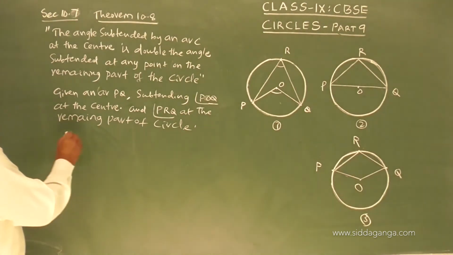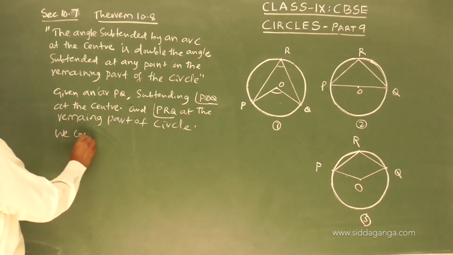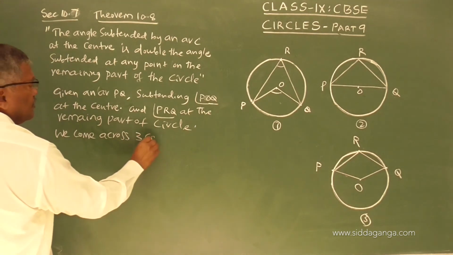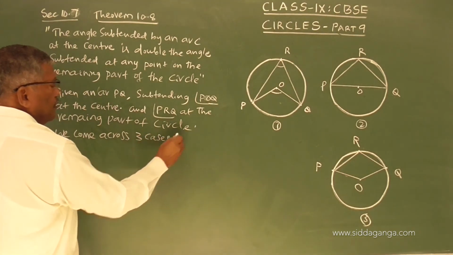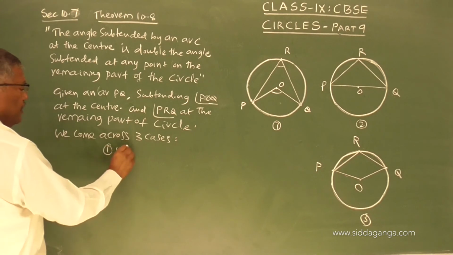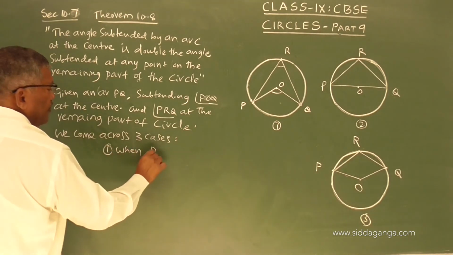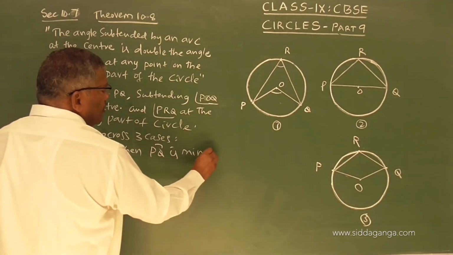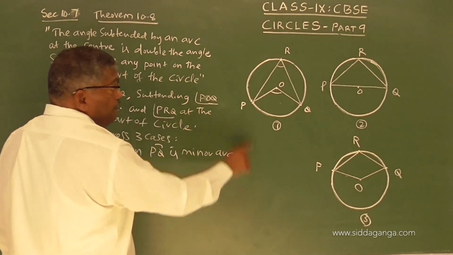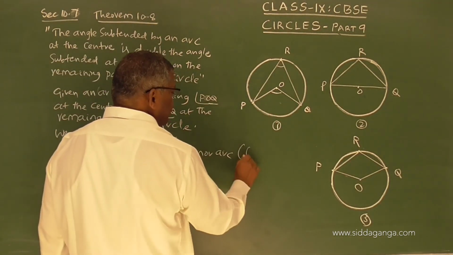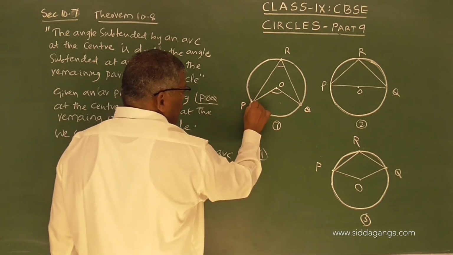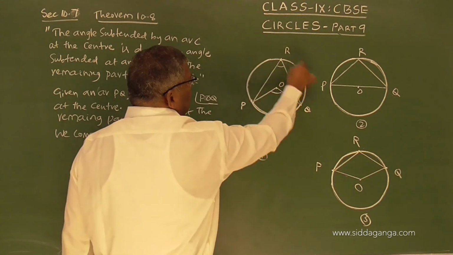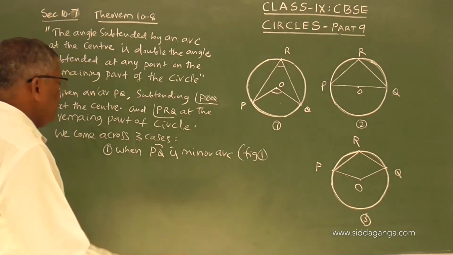See, we come across 3 cases. One, when PQ is minor arc, figure 1. This is the small length and this is the bigger length, therefore PQ is minor arc.